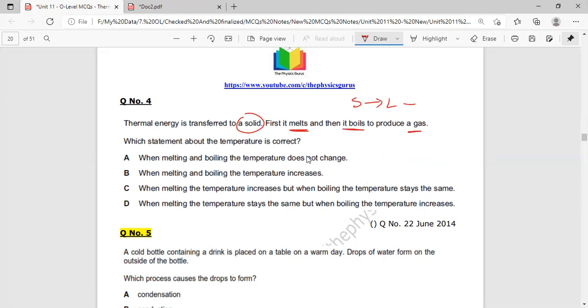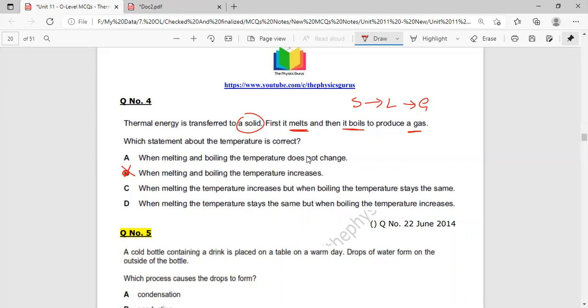Solid, liquid, gas. Which statement about the temperature is correct? When melting and boiling, their temperature increases. No, temperature remains constant whenever melting or boiling takes place. So option C is not the correct answer, so I have to cross it.